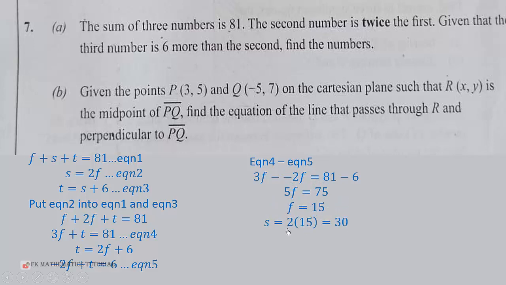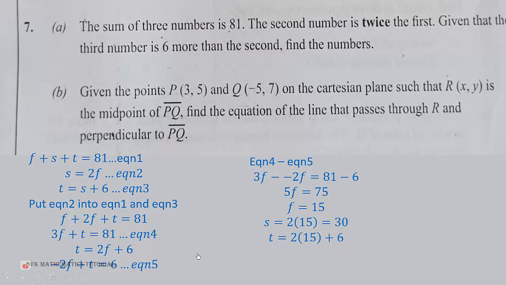So we put F equals 15 into equation 2. That will give us 2 times 15, which is 30. So S is 30. Then T equals S plus 6, so 30 plus 6, which is 36.